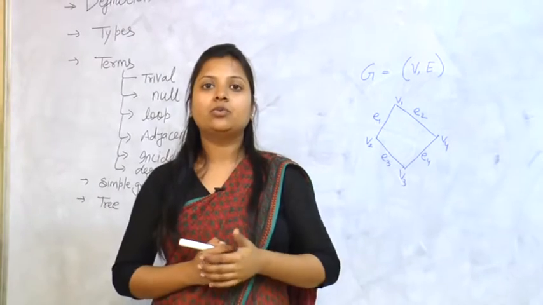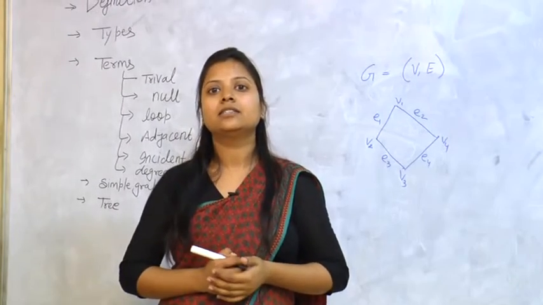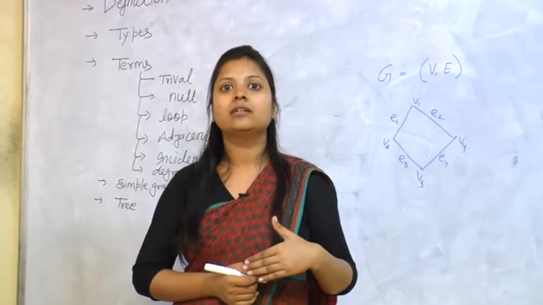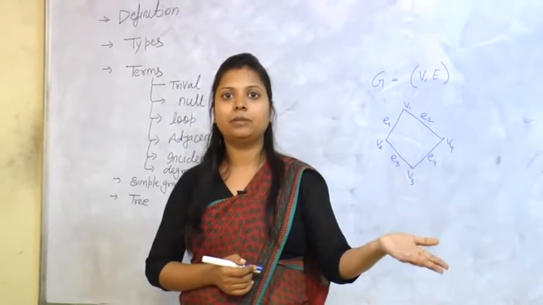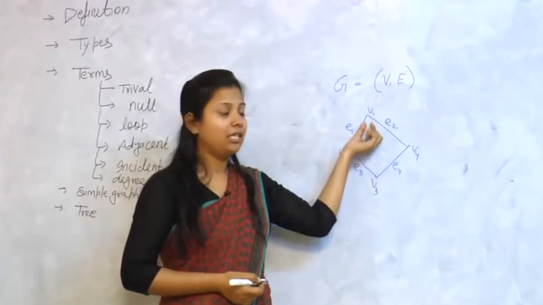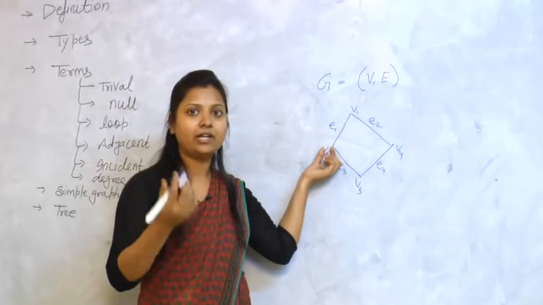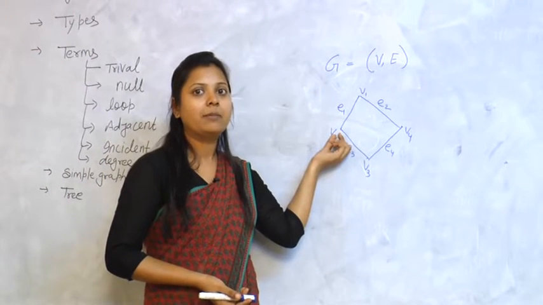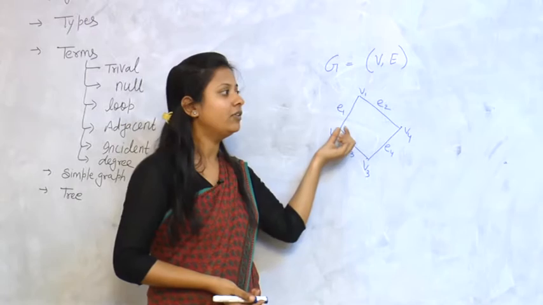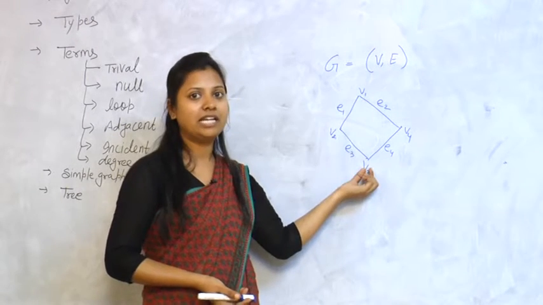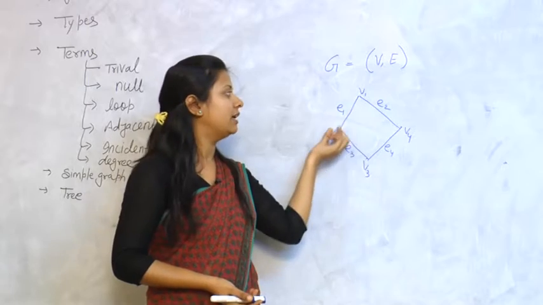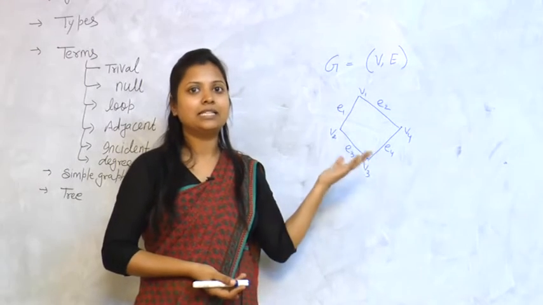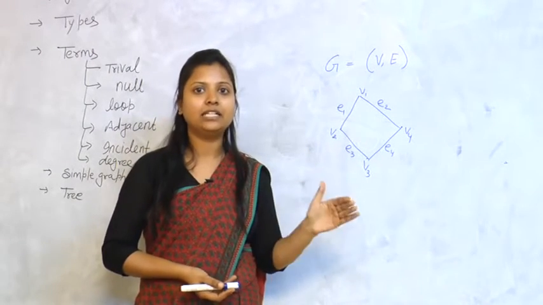For example, if we go to a function or a party, there are many people there. Some people we know, but some people we have to be introduced to by other people. So if this is me, then any relative with whom I have direct contact is represented by this, because we have direct contact with each of them. But if we have indirect contact with a relative, we represent it as V1. We have indirect contact through V2, so there are edges E1 and E2. So indirect contact is represented by this, and direct contact is represented by a direct edge or direct line.